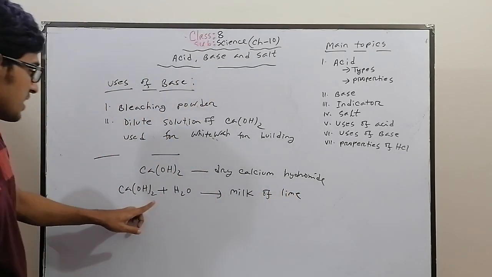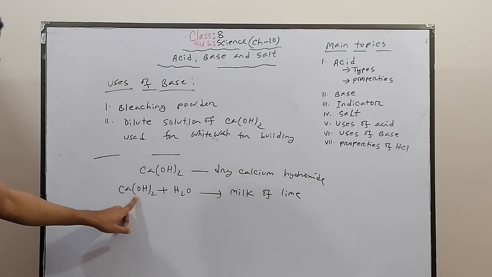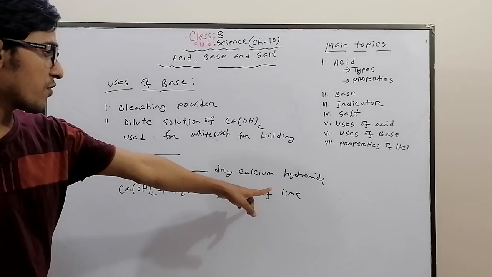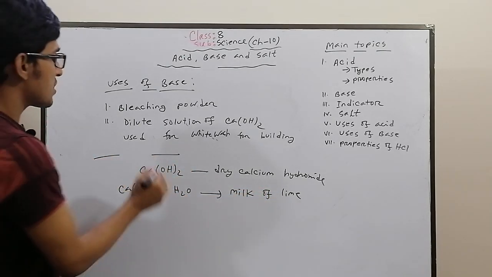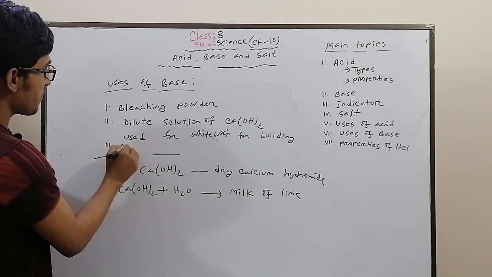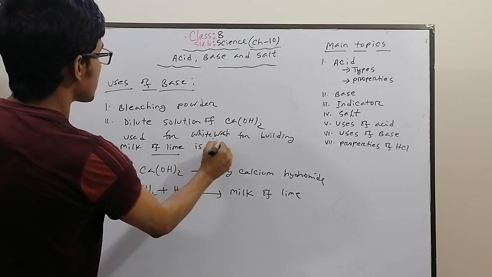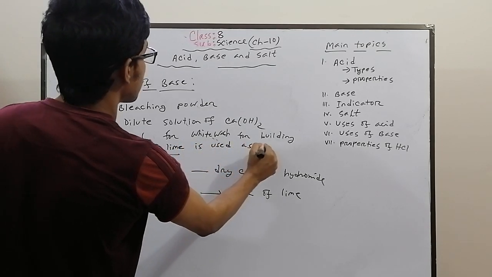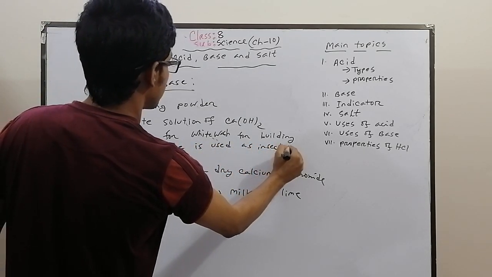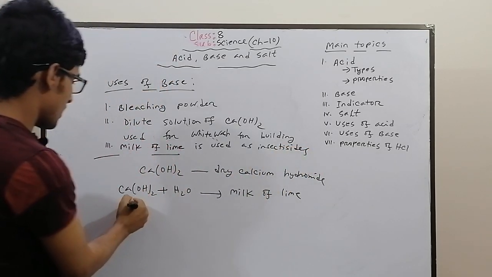If we add water to calcium hydroxide, this is called milk of lime. Milk of lime is used as an insecticide.